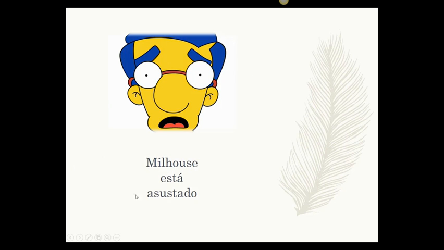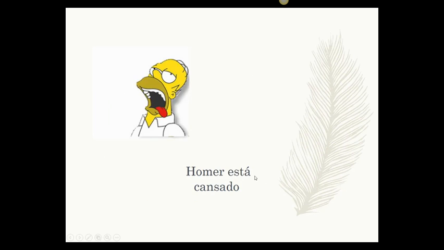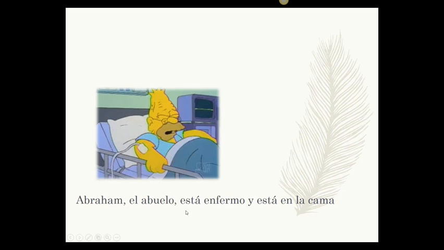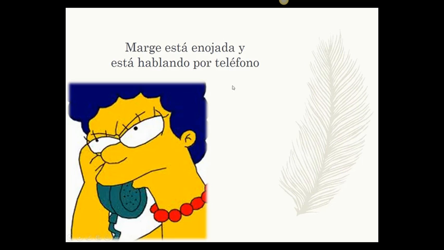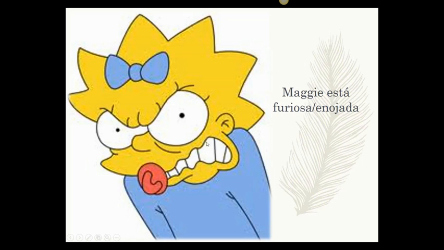Milhouse está asustado, he's scared. So feelings and emotions, how he's feeling. Homer está cansado, he's tired, feeling. El abuelo está enfermo, he's sick, he's in bed. See? Look at that in, location, where he is. He's in his bed or in bed. And he's sick, feeling, and location. Marge está enojada, she's mad. Y she is talking on the phone. Ella está hablando por teléfono. Maggie está furiosa, she's angry, or enojada, how she's feeling.